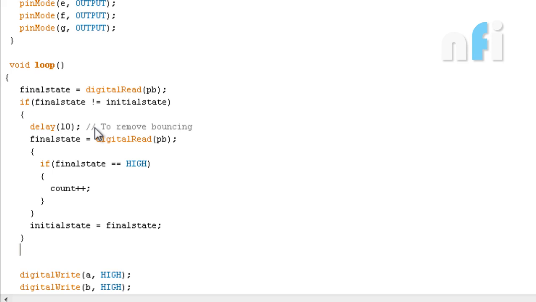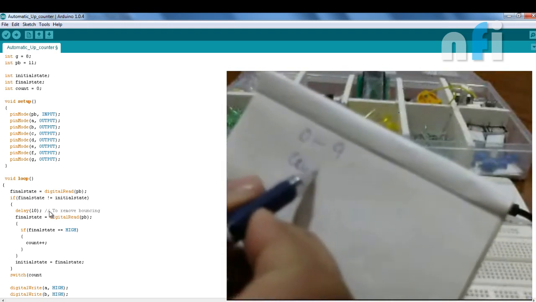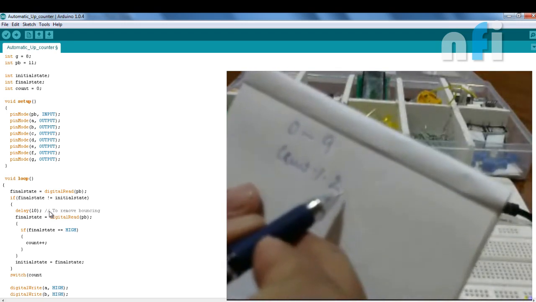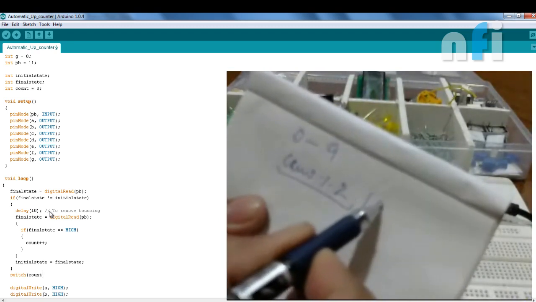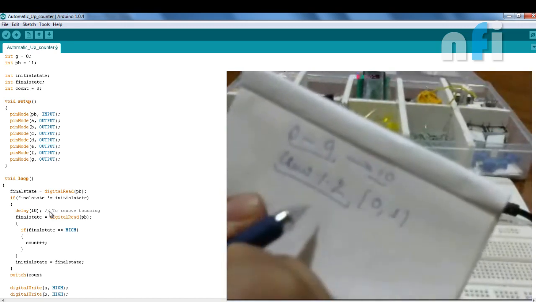Now let's put this counter in the switch. Here we have 10 states, because we have to move from 0 to 9. Now what will we write here? Count %2. If you remember my previous episode, I wrote count %2 for two states, which were 0 and 1. Now here I have 10 states.